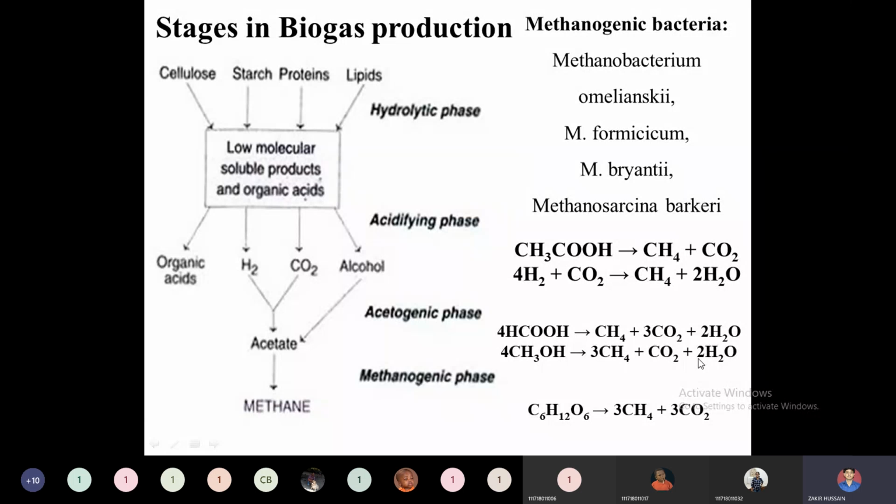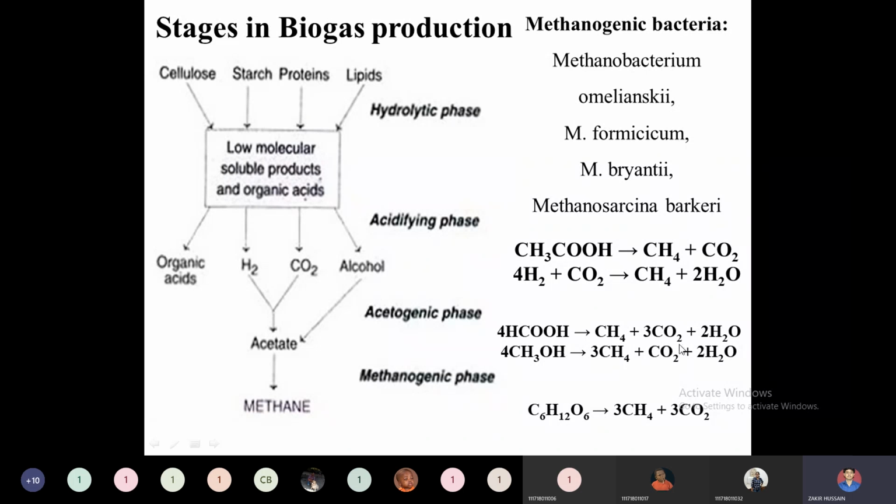Whatever gas is liberated will act in a chain reaction. This CO2 further combines with the hydrogen to liberate CH4. So the major composition of biogas will be CH4, and to some extent CO2. Apart from this, since some organic matter contains sulfur-bearing compounds, it will also form hydrogen sulfide.